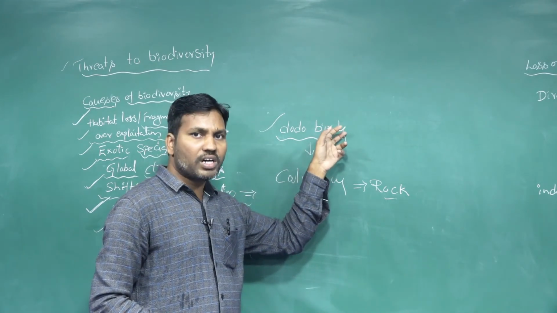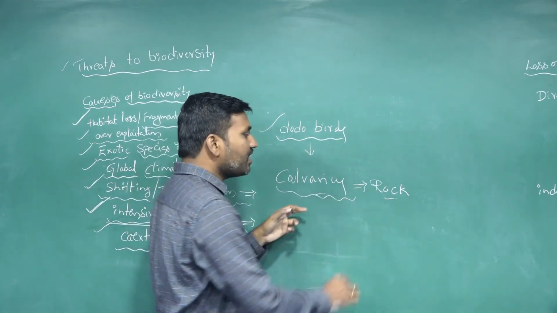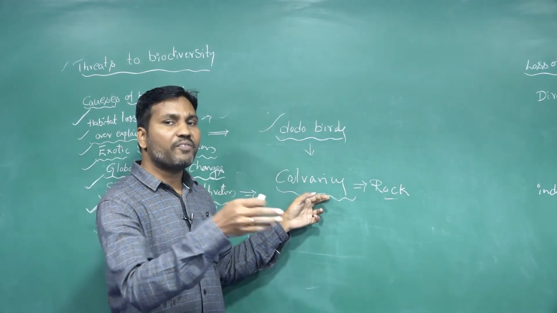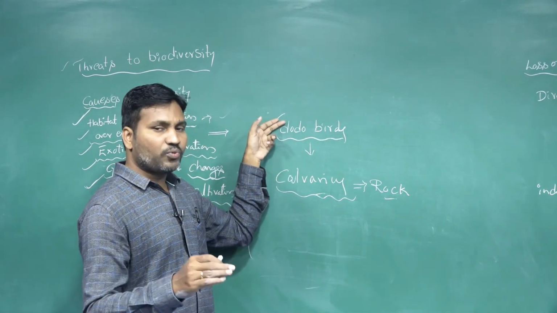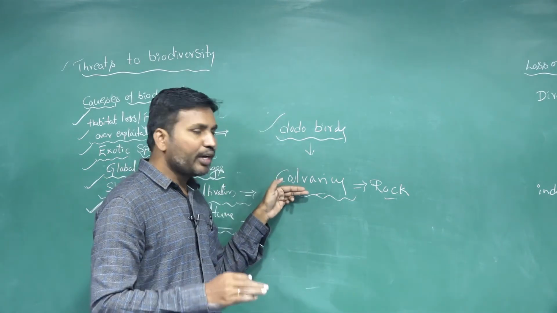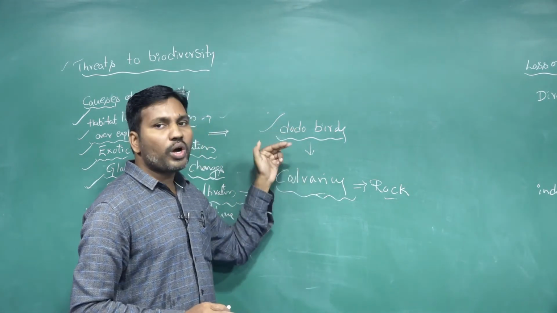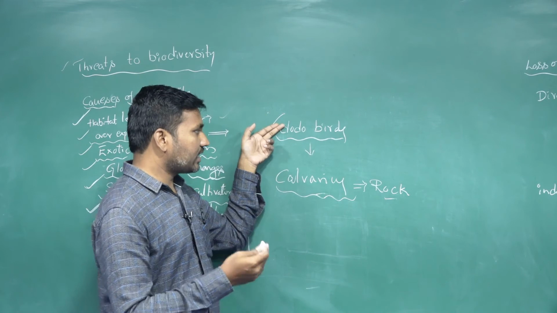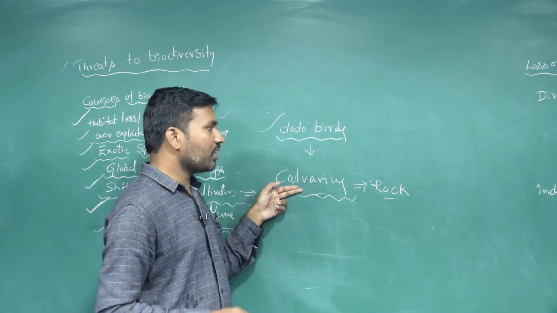Whenever the dodo birds are not present, having gone extinct from nature, the calcareous trees are also not distributed and their germination is affected. Like this, when one species goes extinct from the food chain, food web or ecosystem, its dependent species are also affected, because both coexisted. So when this one goes extinct from nature, automatically the dependent one also goes extinct.